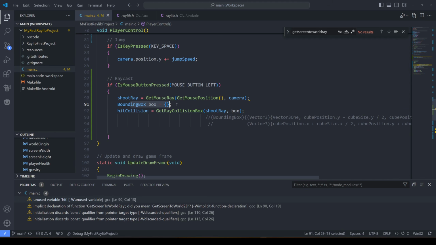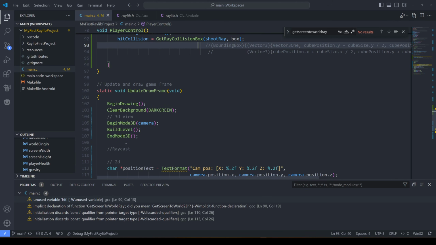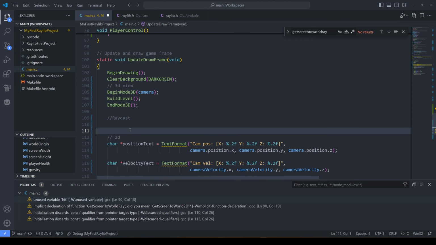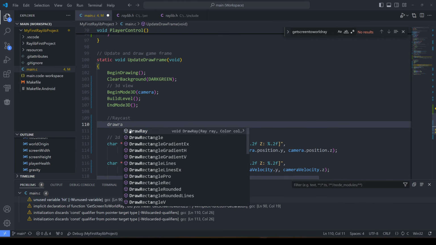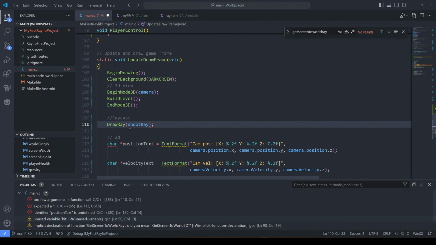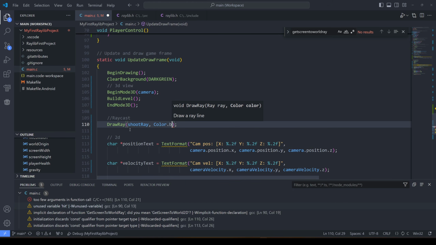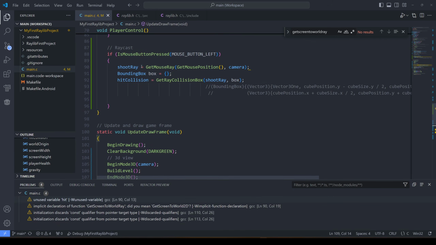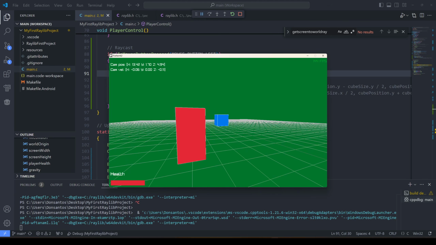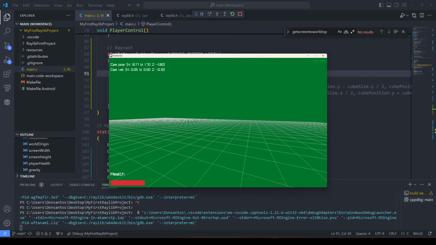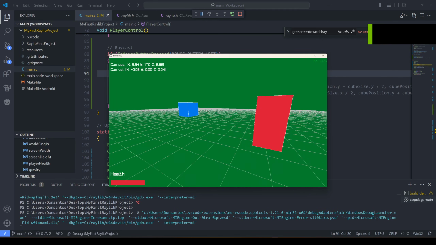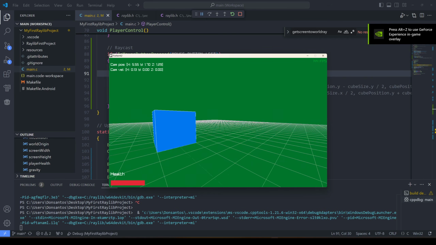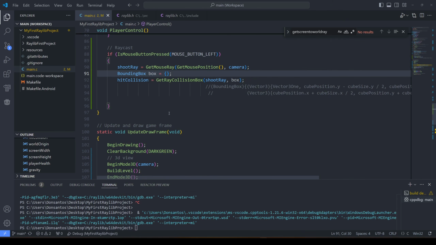And then we set a bounding box, which is empty. Hit collision between those two. This is empty. All of it is empty. And now I want to see the raycast if we can. So draw ray, shoot ray. Color something that will show, I guess black. I'm guessing it's gonna have a length of 1 or something, so we'll see. I pressed left click, and I don't think anything is happening. Nothing is happening. Well, that's unfortunate.